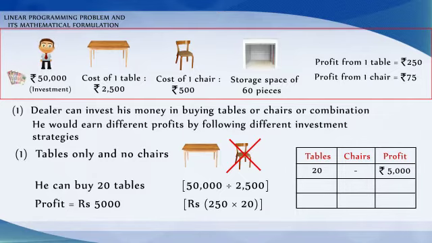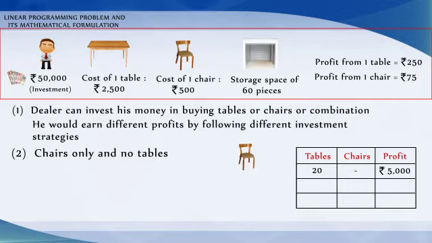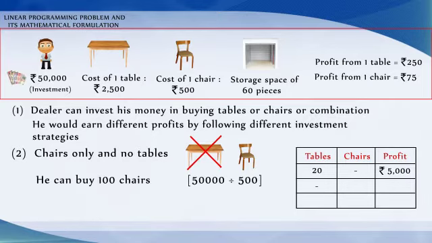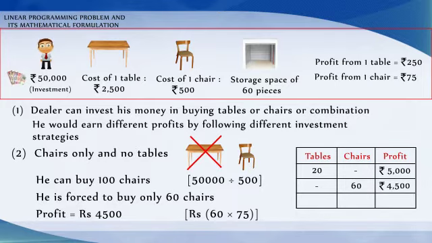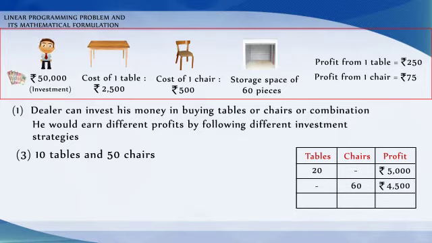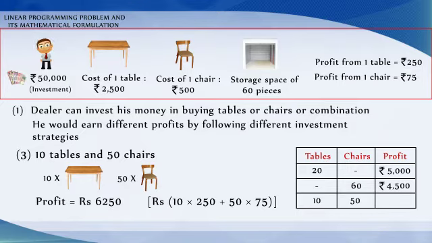Suppose he decides to buy only chairs, no tables, then with his capital he can buy 100 chairs, but he can store only 60 pieces. Therefore, the profit in this case will be Rs 4,500. There are many other possibilities also. For example, he may choose to buy 10 tables and 50 chairs as he can store only 60 pieces. Total profit in this case will be Rs 6,250.